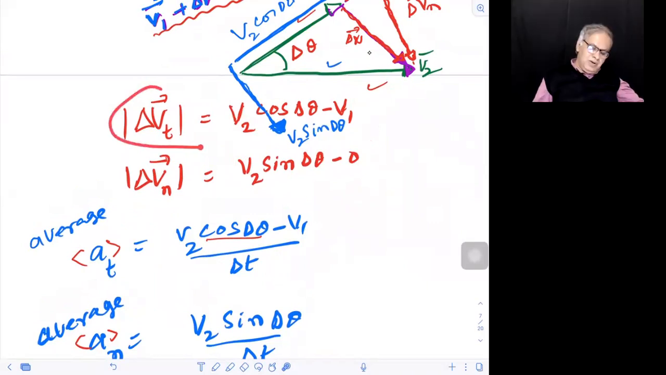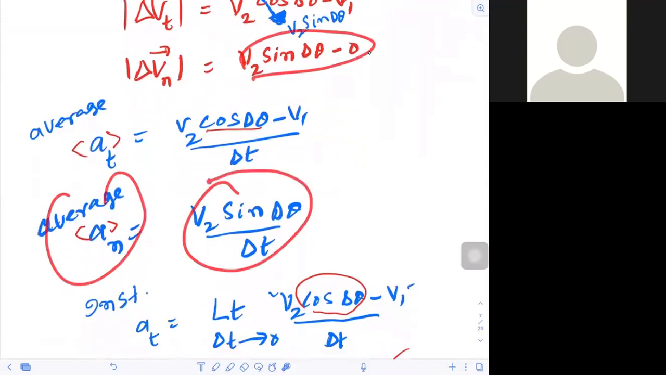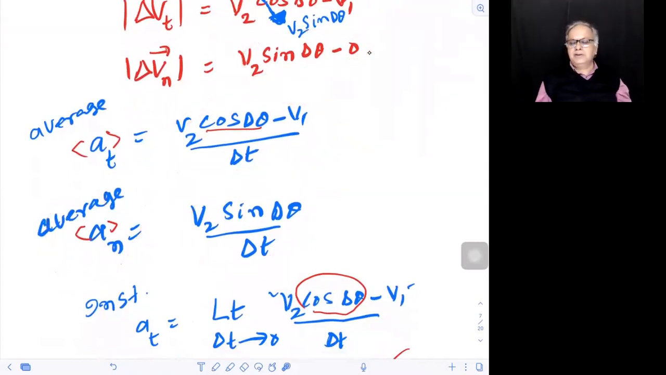So this change in velocity by delta t will be the average acceleration's tangential component. And the average acceleration's normal component is this change in velocity by time. I'll wait if you would like to ask something. But tell me whether you followed it.